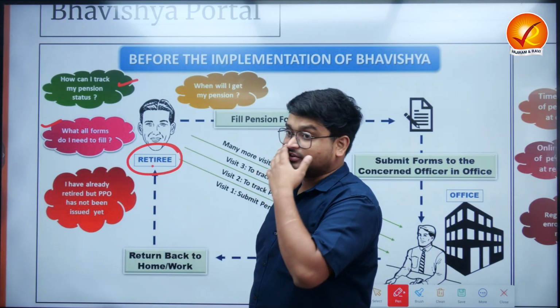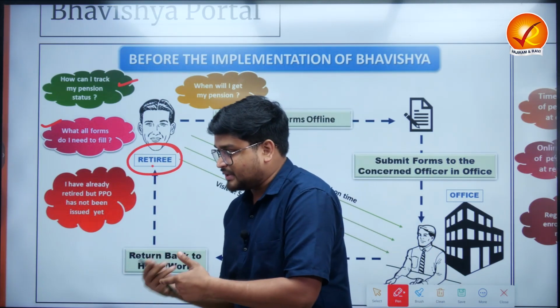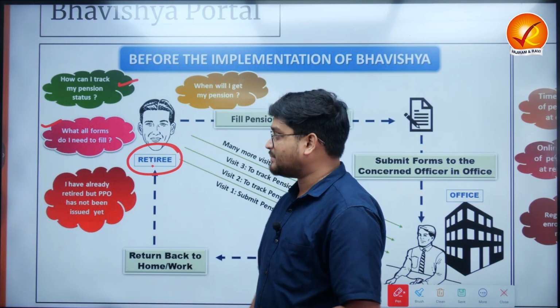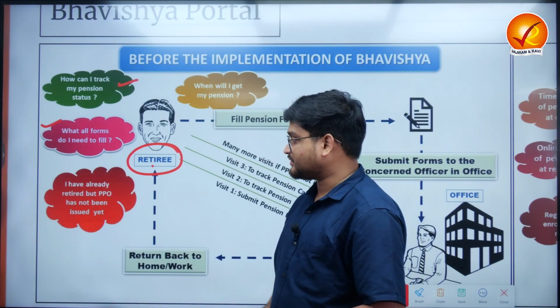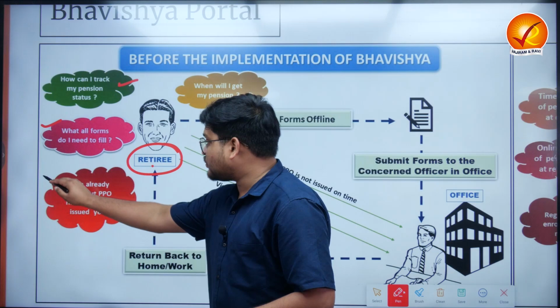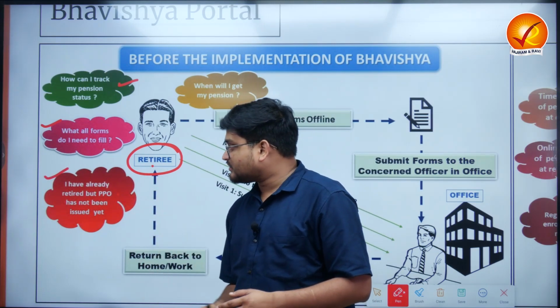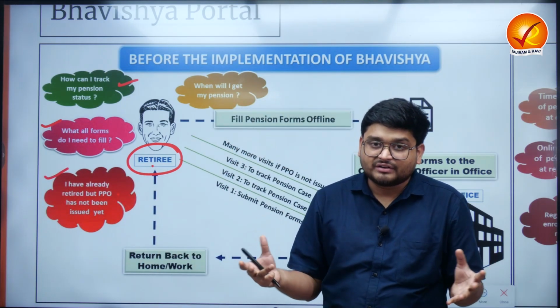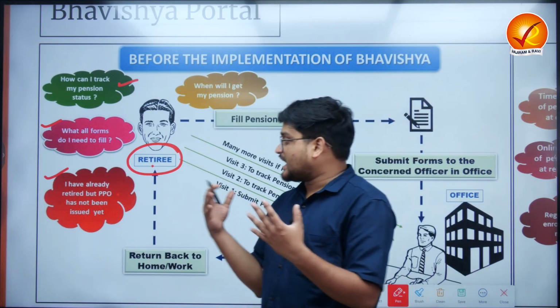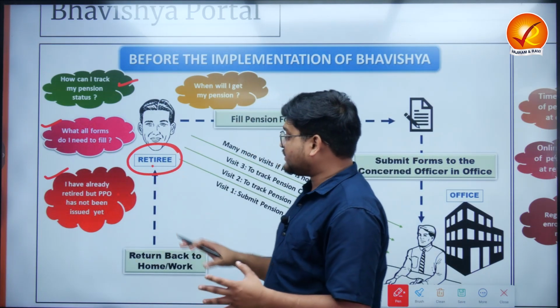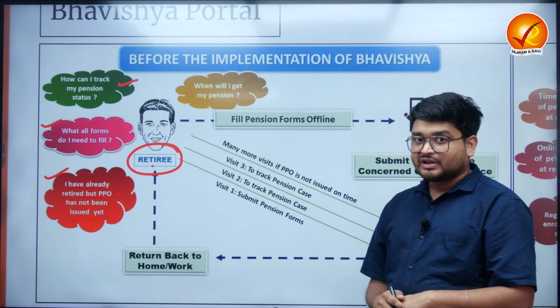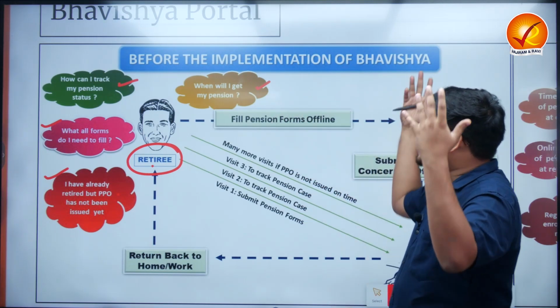Maybe this person is just about to retire and has forms to fill for retirement and pension purposes. The person may also feel that they have already retired, but the provident funds and various other aspects have not been issued yet. So these are the various issues the person is facing. This person is also wondering when they will be getting the pension.